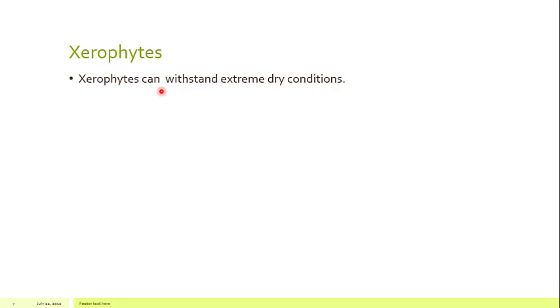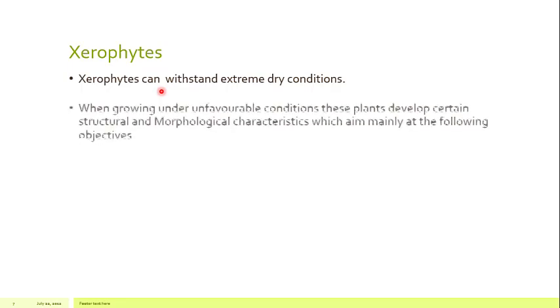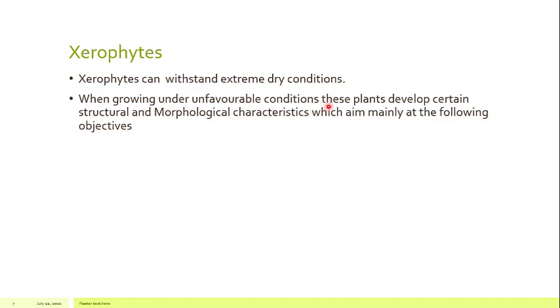Either that condition is at the polar and arctic regions, or it is in the desert where the temperature is 60 and 70 degrees Celsius. So plants are there and plants are growing. When growing under unfavorable conditions, these plants develop certain structural and morphological characteristics. So how do these plants withstand these extreme conditions? Either the temperature is far below 0 degrees Celsius, or it is more than 60 or 70 degrees Celsius. So plants are able to withstand these extreme conditions. And how are they able to do so?